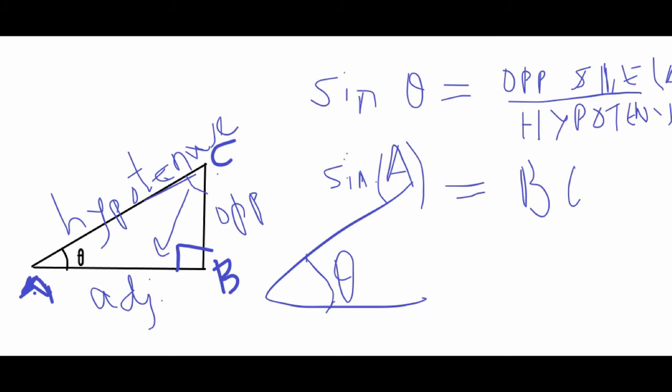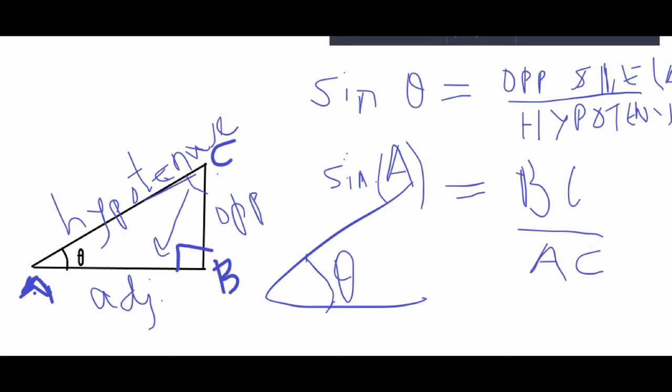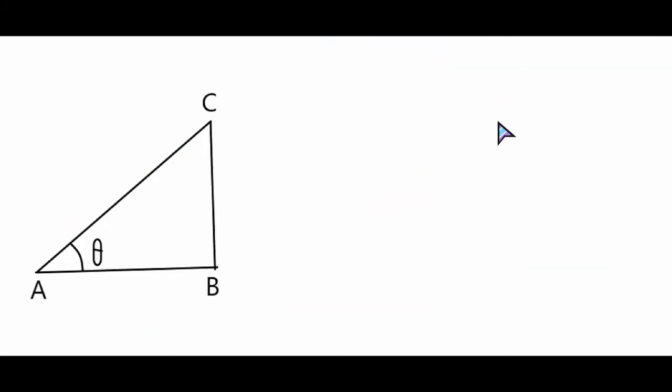So opposite side of angle A is which one? BC. BC divided by, what is the hypotenuse? AC. Okay. So sine A or sine theta is the same, because A is the angle theta we have marked here, is equal to BC divided by AC. Okay. So we get it like this. Sine A is equal to BC divided by AC.